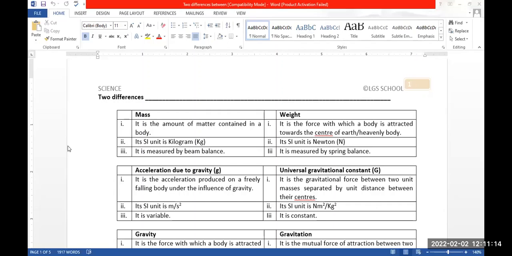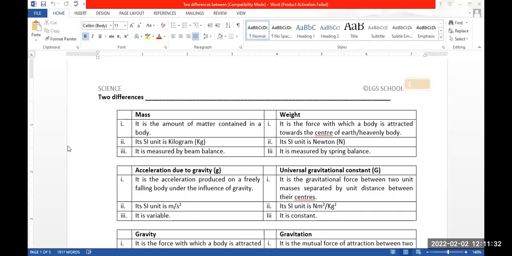Similarly, the SI unit of mass is kilogram, and the SI unit of weight is Newton, since the weight is force.